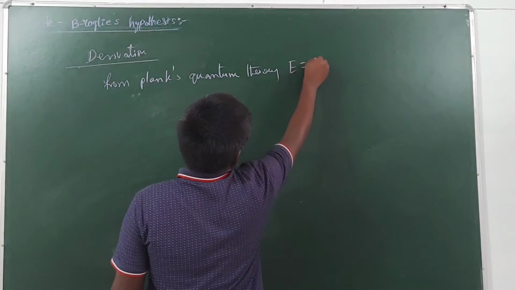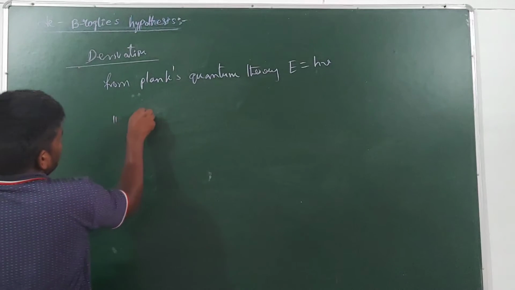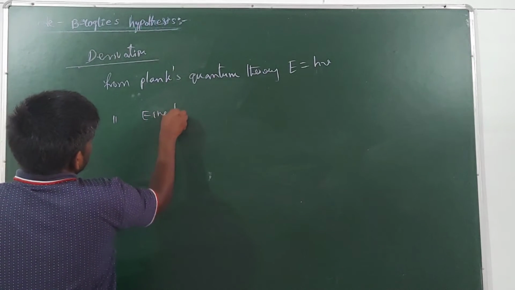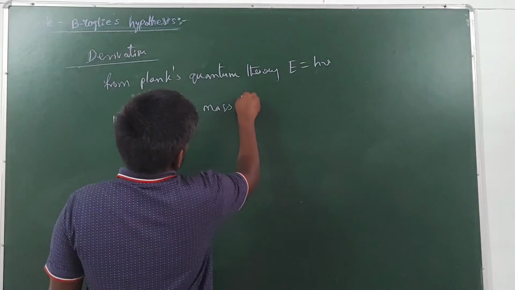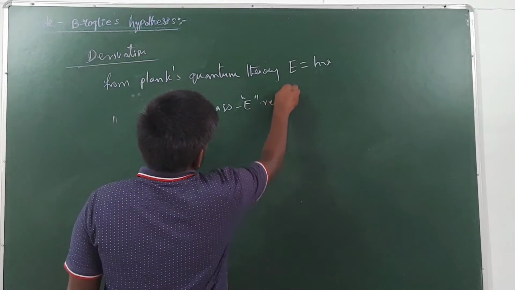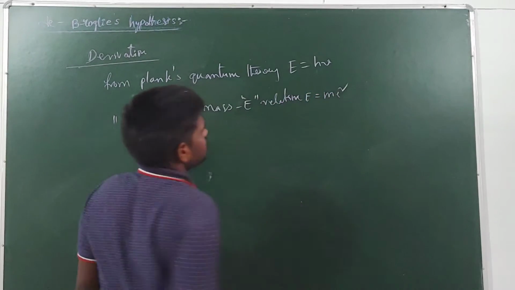From Planck's quantum theory, energy is equal to h nu. And from the Einstein mass energy relation, energy is equal to mc square.